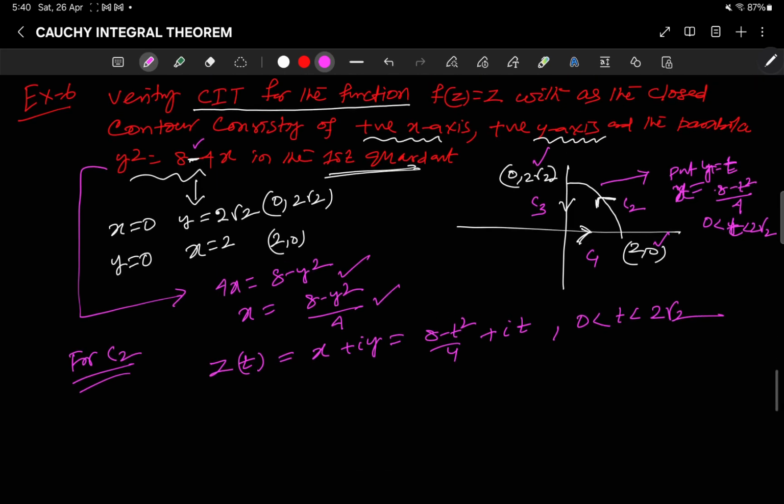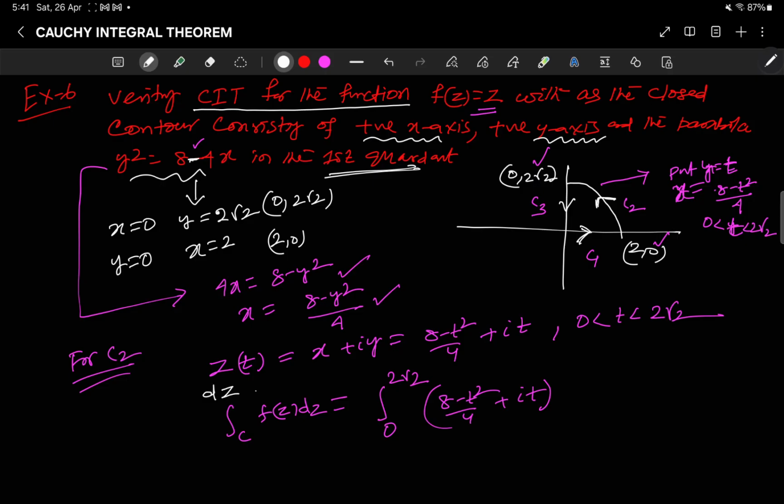So accordingly, integral over C of f(z) dz will be, what is your f(z)? f(z) is your z. So this is equal to the integral from 0 to 2 root 2 of this z, (8 minus t squared) by 4 plus it. And what is my dz now? From this I can find dz.